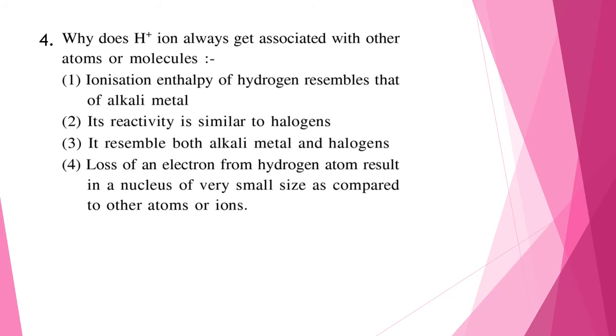Question 4. Why does H plus ion always get associated with other atoms or molecules? So as you know that hydrogen is a very small sized atom. So after the loss of one electron from hydrogen, the nucleus is very small as compared to other atoms, and that is why it gets associated with other atoms and molecules. So here the correct answer will be option number 4.